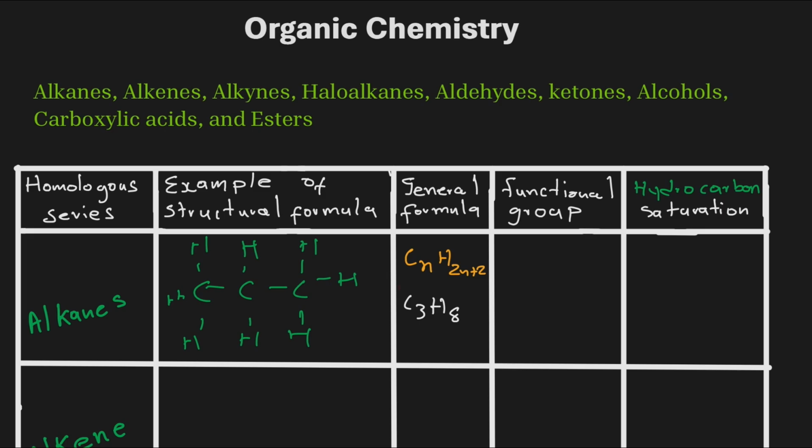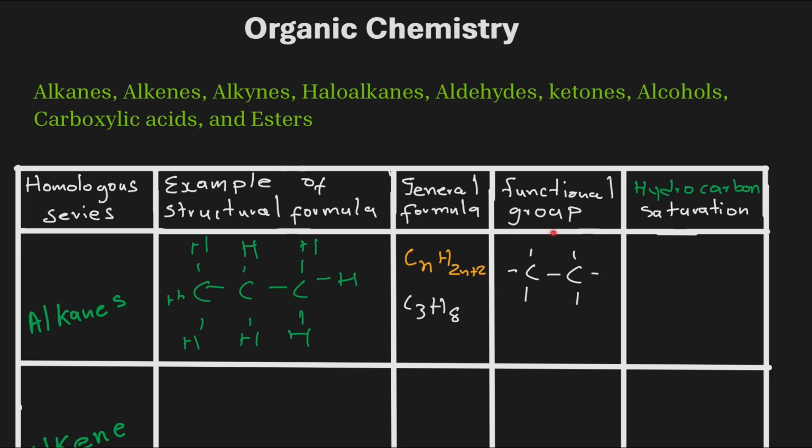We said the functional group is something that describes a homologous series. In alkanes, the homologous series is described as when we have carbons bonded to other carbons, and they are also bonded to hydrogen atoms. When you write the functional group, you don't have to show the hydrogen atoms.